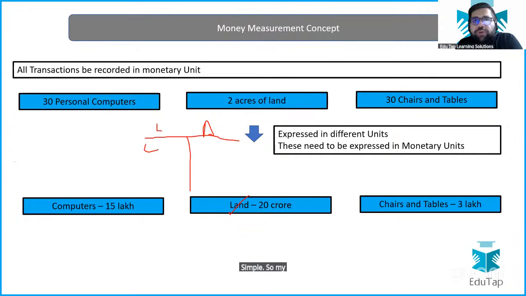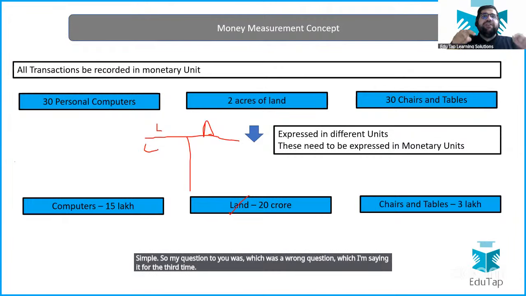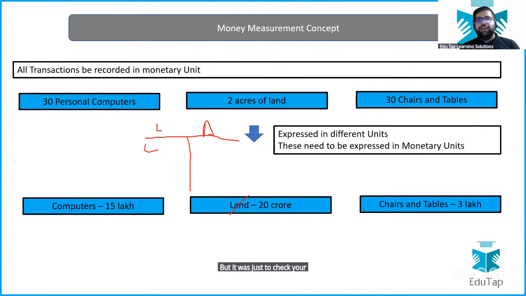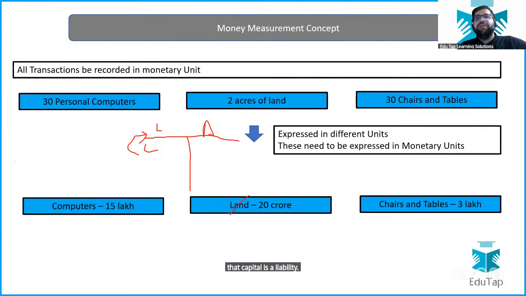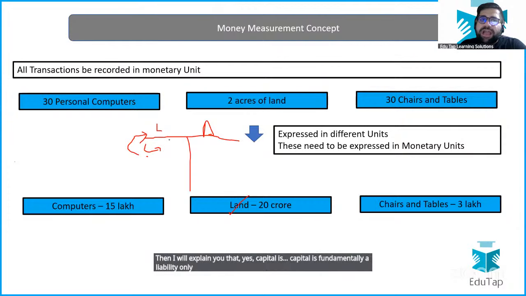So my question to you was a wrong question, which I am saying for the third time, but it was just to check your knowledge. If you have to classify capital into current and non-current, where will you put it? You should forget that particular question right now, but you always have to remember that capital is a liability. Once we explain the equity concept, I will explain that capital is fundamentally a liability only, but you call capital equity. For that, you have to wait.